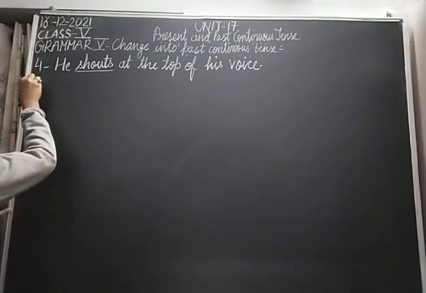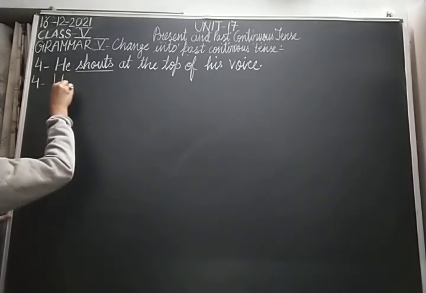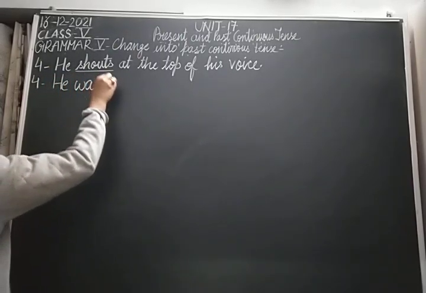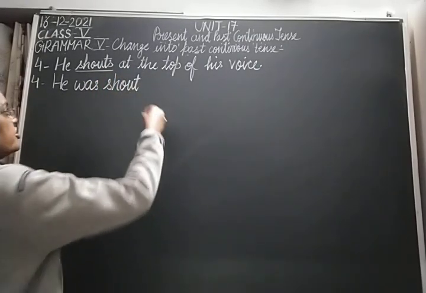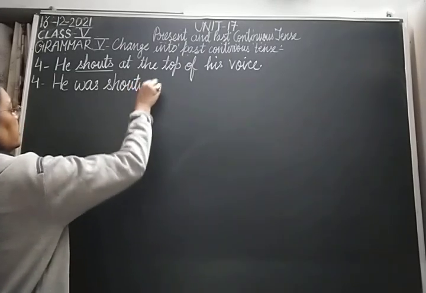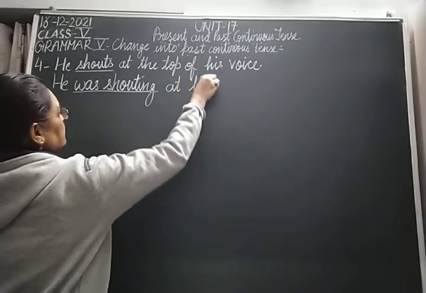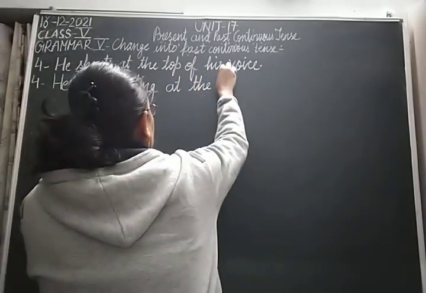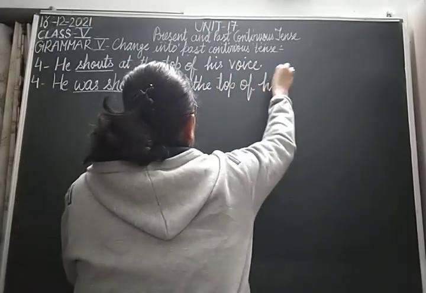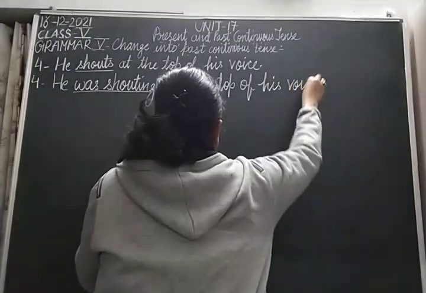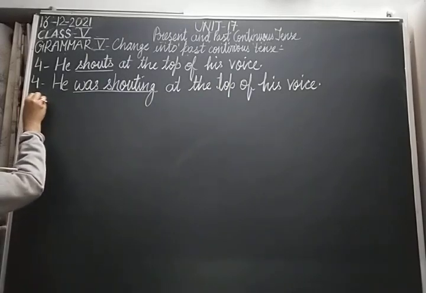So, with he, that's a singular subject, we will use the helping verb was, and the root form of shouts is shout. We'll add ing to it, and the remaining sentence will be as it is. So he was shouting at the top of his voice. Clear? So he was shouting at the top of his voice.